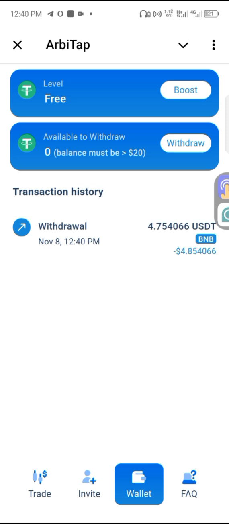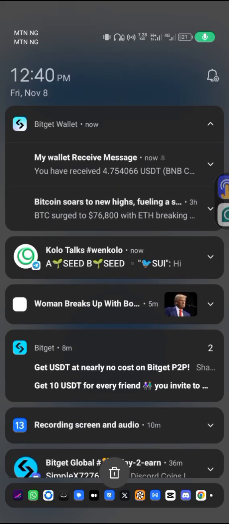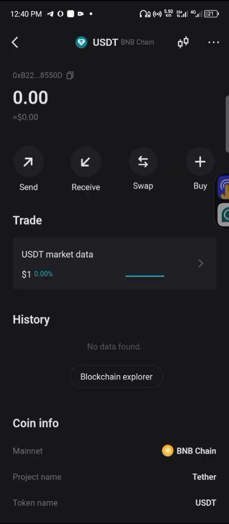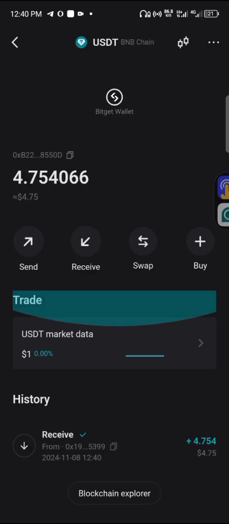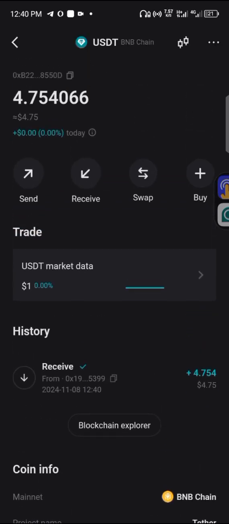Wow. Okay, let's wait and see if the money is going to drop. Wow, with immediate effect, you can see 4.75. Wow, this app is very, very interesting. I didn't believe it actually, but you guys can just maximize your profit. Just invite as many people as possible.